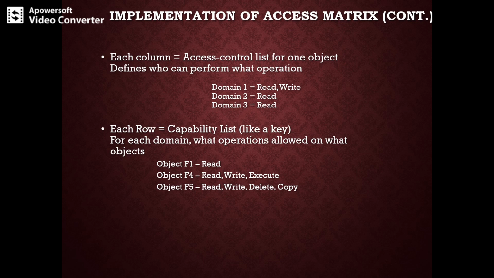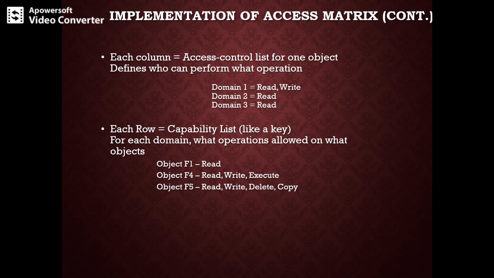A capability list for a domain is a list of objects together with the operations which are allowed on that object. So a capability list is like a key.